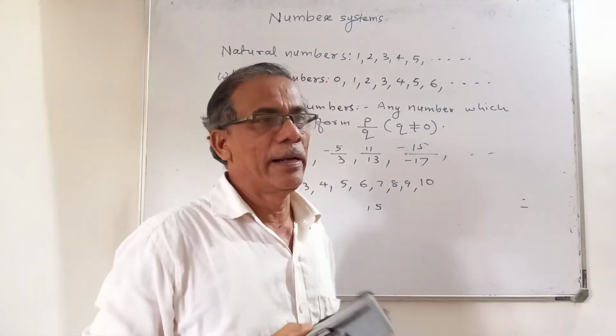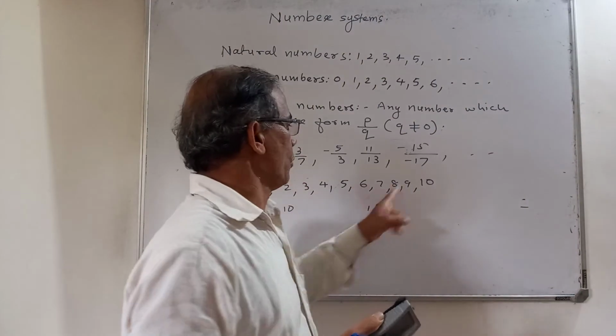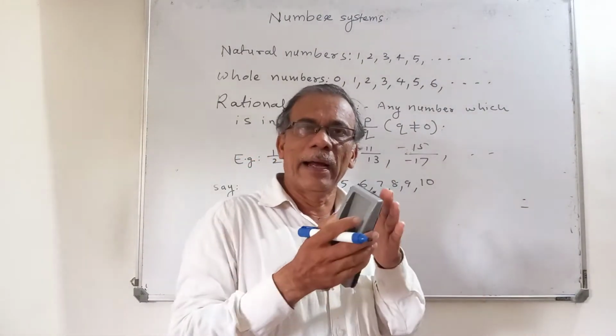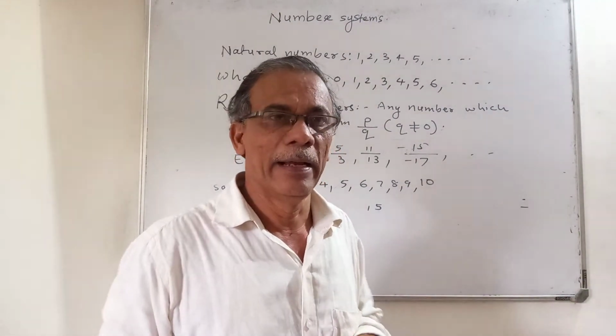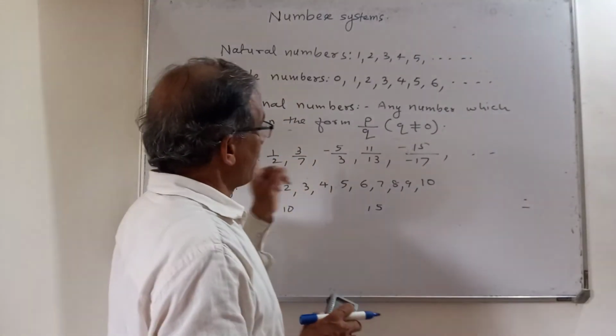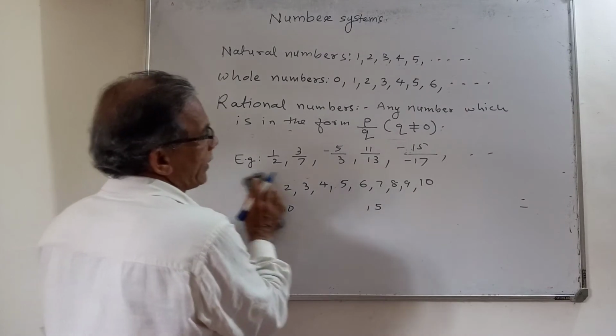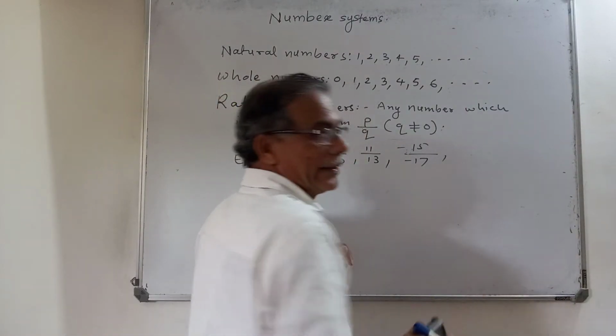Which means what I want to tell you is that between any two natural numbers, we can write so many natural numbers which are between them, isn't it? Like that, between two rational numbers also, we can write so many rational numbers.